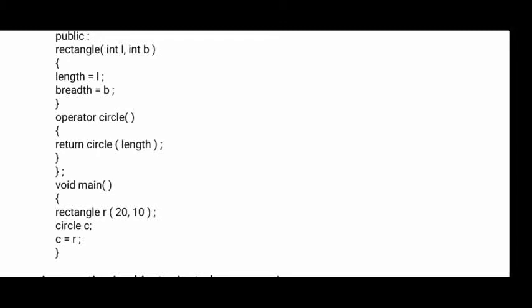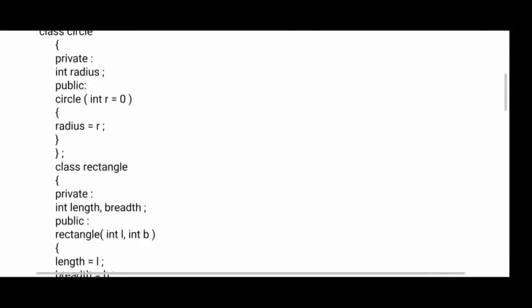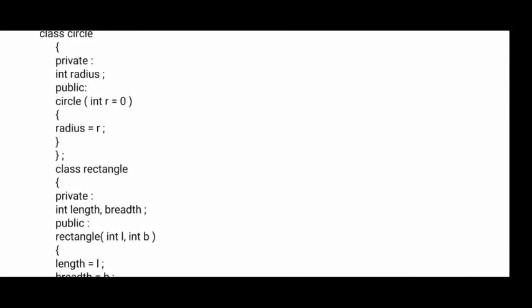Inside the main function, I have created an object for Rectangle. You see here, Rectangle R(20, 10). So R is your object for this. Now Circle C, I have created one object for the Circle class, that is C. Now C equals R. C equals R. What is R here? Radius. So we assigned this R to your object C.